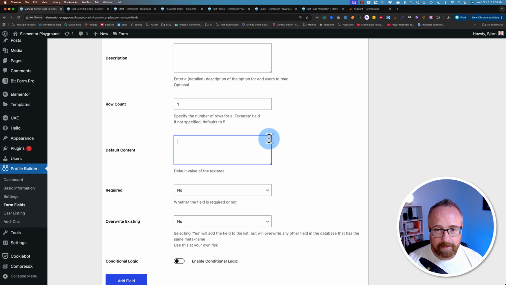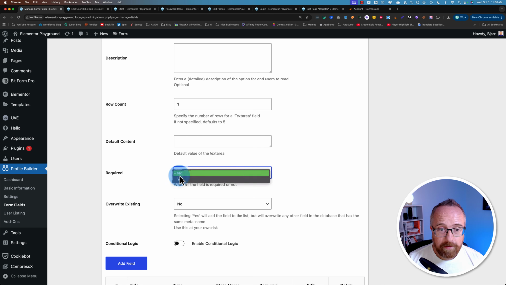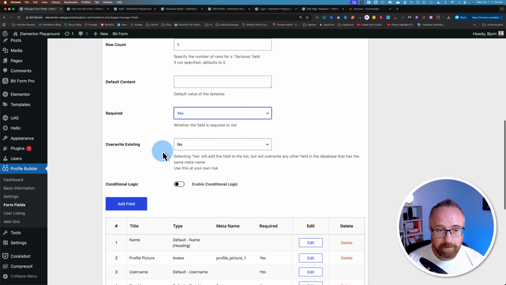Text area is this box right here. So if you add more rows, it's going to make it bigger. But if you have just 1 row, it should be about this size. How much space do they really need to add their favorite dinner? Required, yes. Override existing, yes, because their favorite dinner might change.